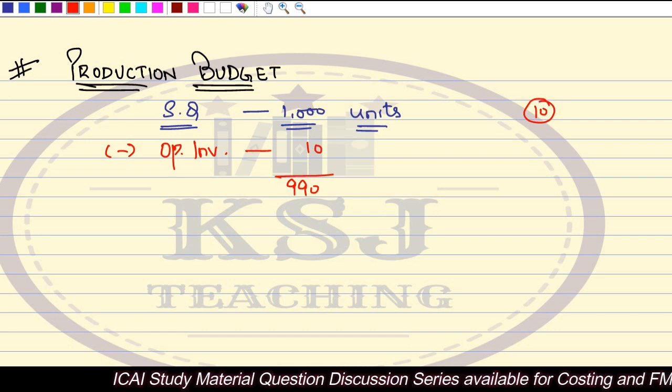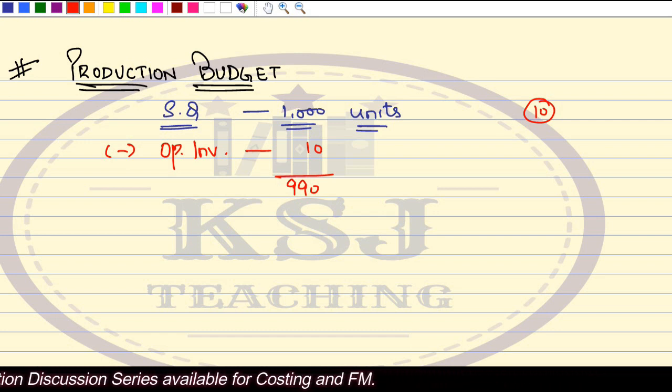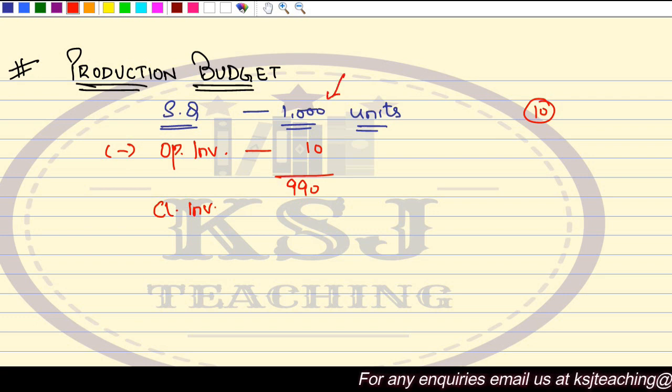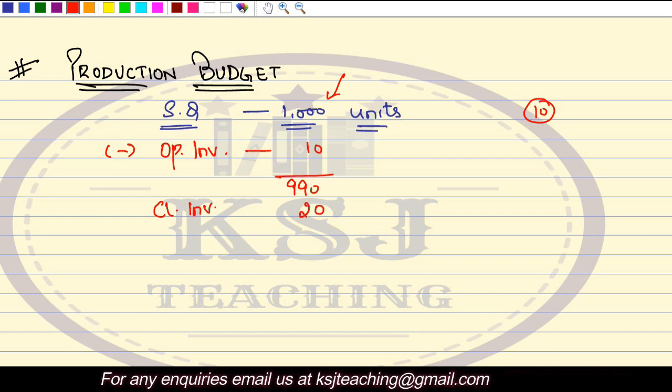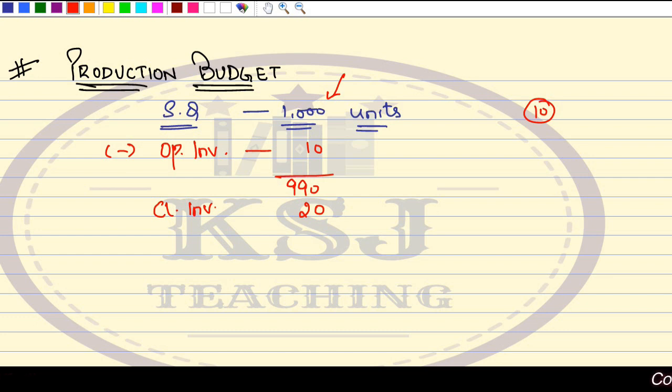Right? But then I say that I want to keep some closing inventory also, some inventory in the godown. If you want to sell 1,000 units, why are you keeping extra inventory? I say, it's okay to keep 20 units because some client might come, or if I am making something very special, I can gift it to my friends and relatives.